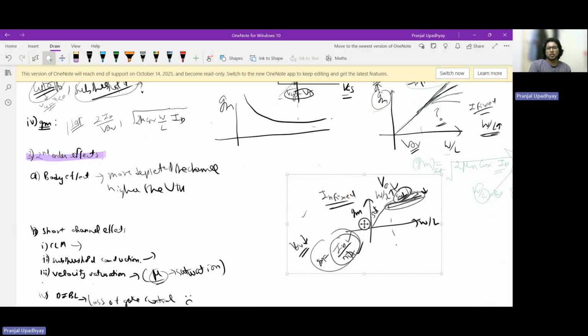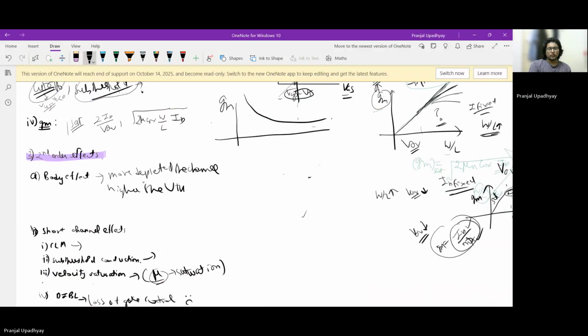So this being said, let us now talk about second order effects. A question that comes to mind is what I mean by first order effect, second order effect, third order effect, like what is the definition? In my experience, I could not really find a clear-cut definition to distinguish them. But what I have basically understood is that the first order model is the ideal square law model, right? When talking of MOSFETs, the ideal square law, where we are ignoring short channel effects.